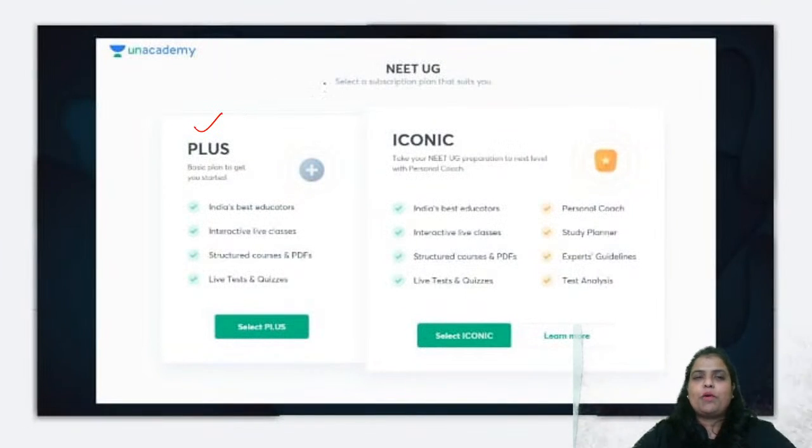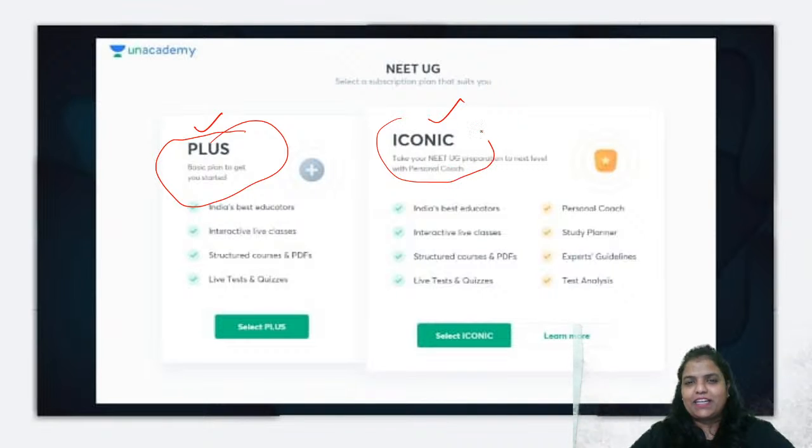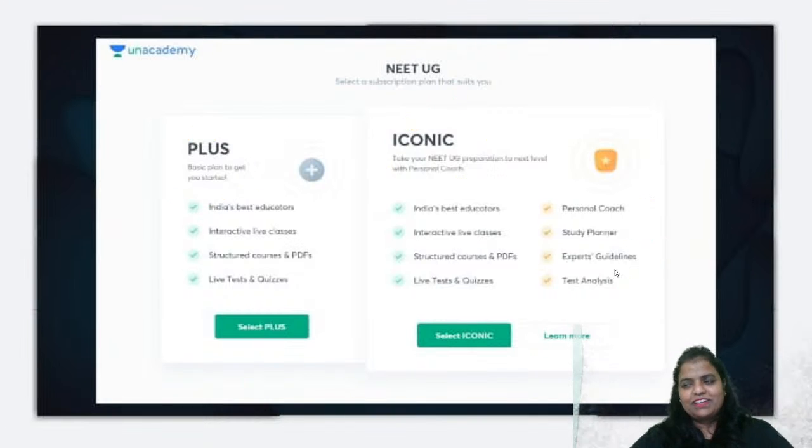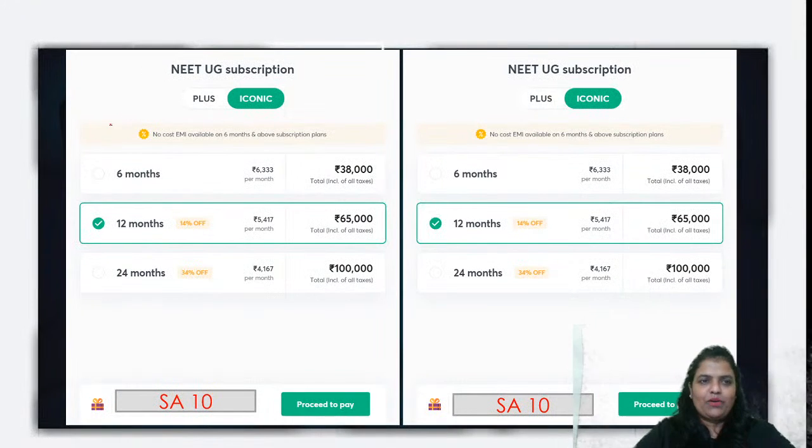Yes, guys, whether to go for the plus subscription or the iconic one, let me tell you, whatever you are going to get under the plus subscription, you'll be getting under iconic as well. And these are the iconic features: personal coach, study planner, expert guidelines, and of course, in-depth test analysis. Now, guys, this is all about the plus subscription and the iconic one. But let us start with the iconic one.